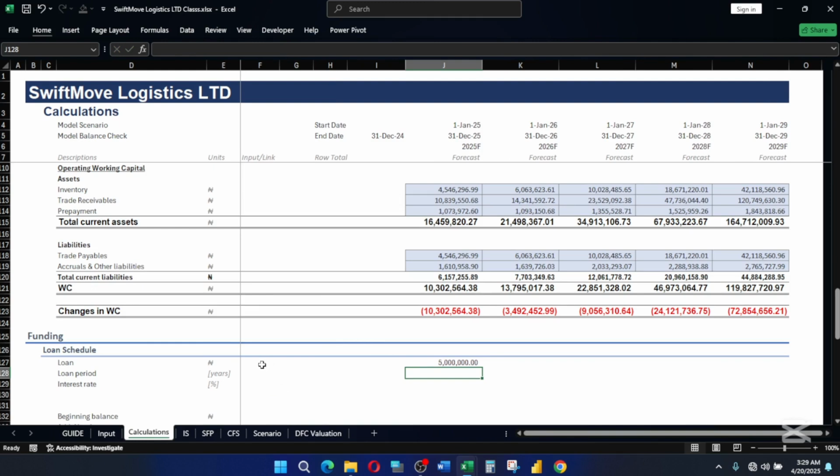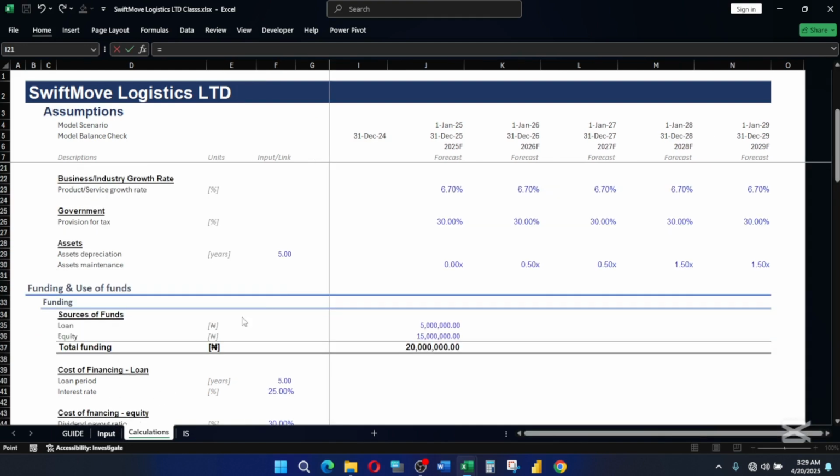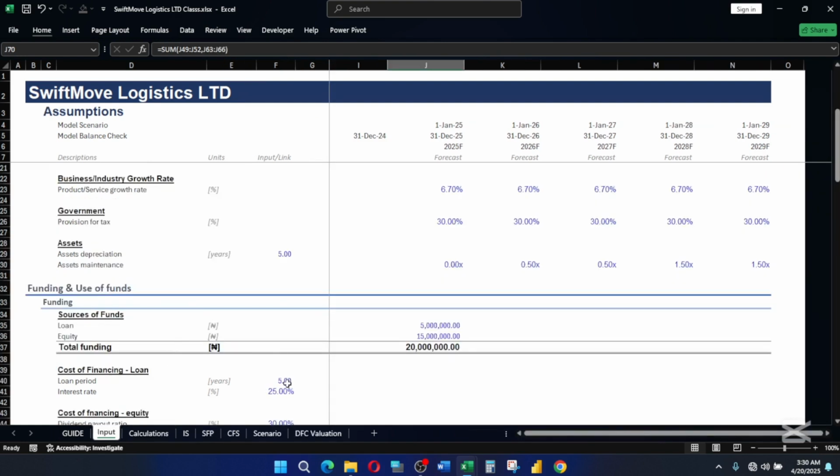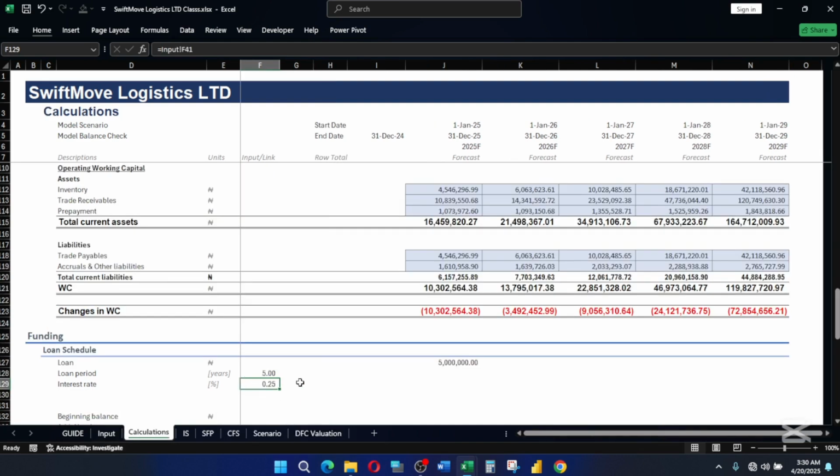So what is the duration of the loan? The duration of the loan, which is the loan period, we also go to our input and bring it in. The duration of the loan is 5 years. Then what is the interest rate on the loan? The interest rate on the loan is 25%. What did I do here? I just pressed Control D, because the interest rate and the loan amount are in the same size, so I just pressed Control D instead of going back and forth.